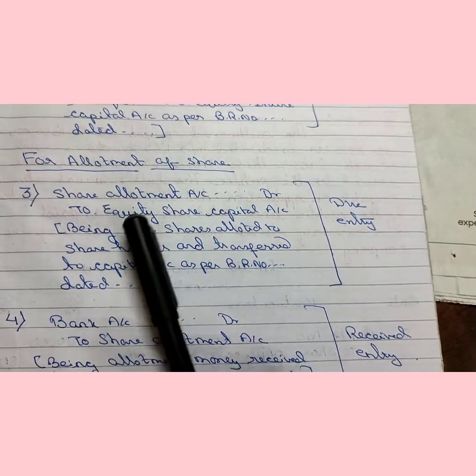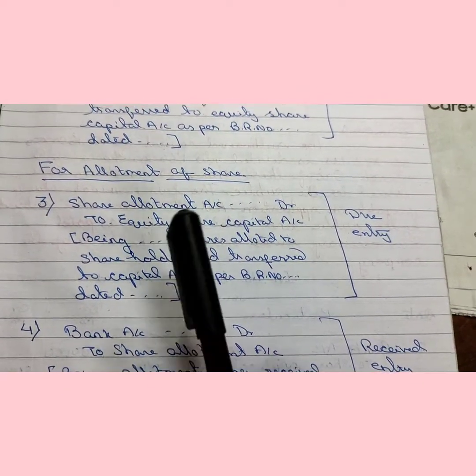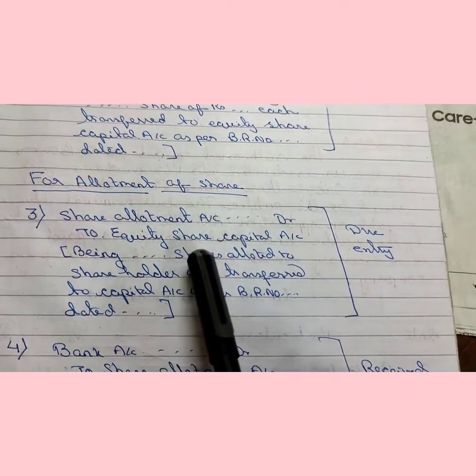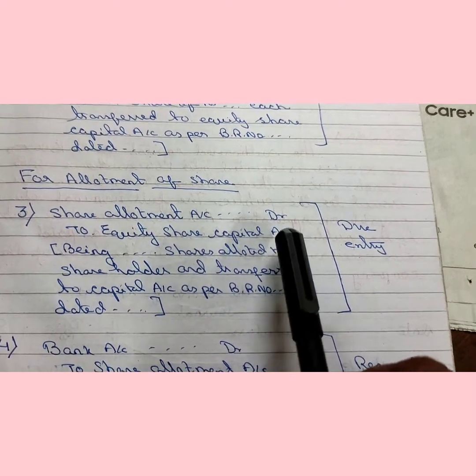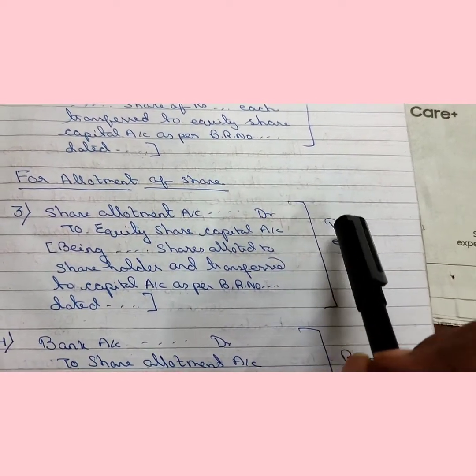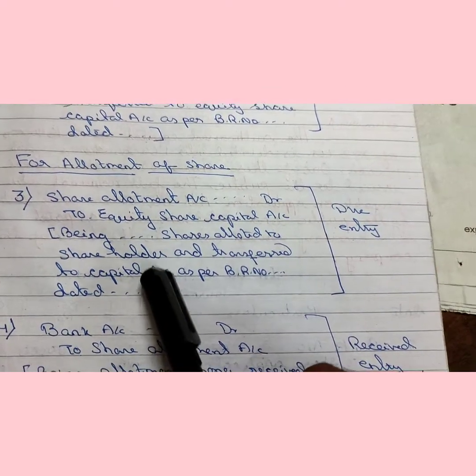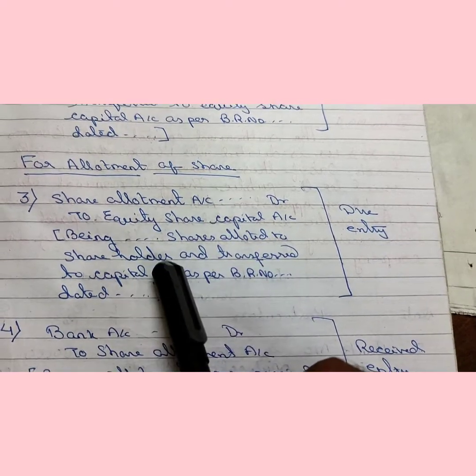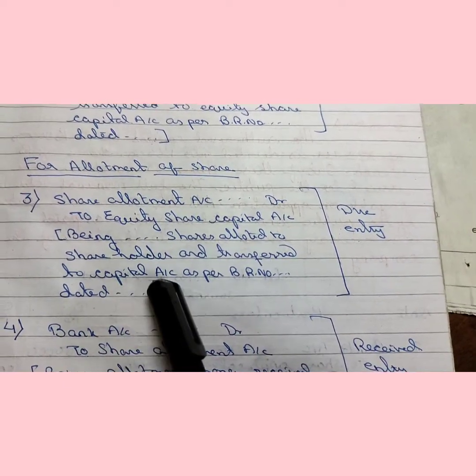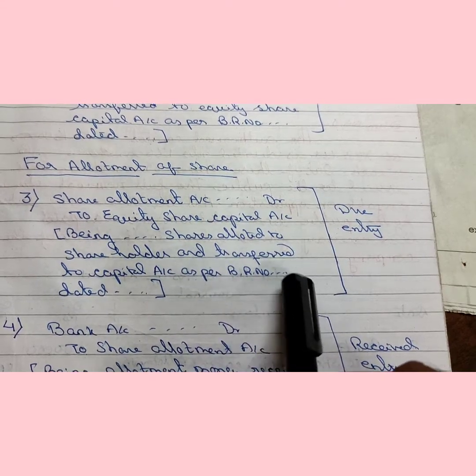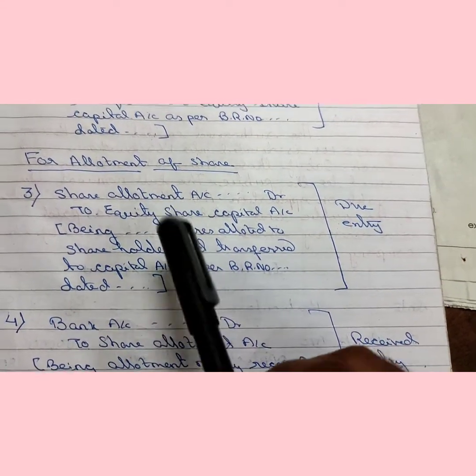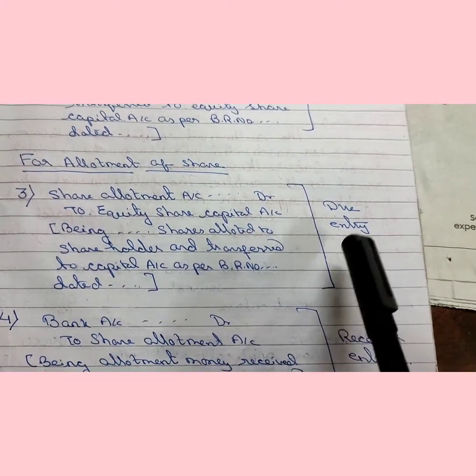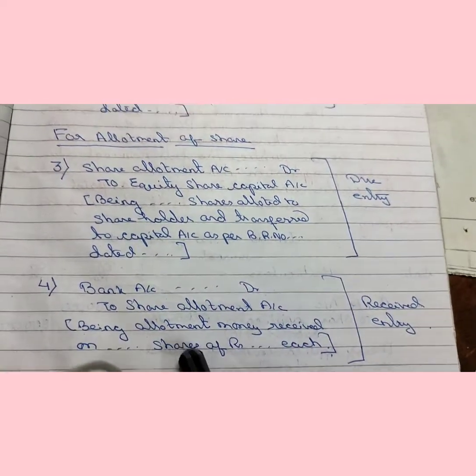already transferred this amount. So for this they make an entry, that is share allotment account debit to equity share capital account, and here the allotment money will be written. What is the narration? Here the narration is: being number of shares allotted to shareholders and transferred to capital account as per board resolution number ... dated ... So you have to remember that in case of allotment you have to pass the due entry first, then you have to pass the receive entry.